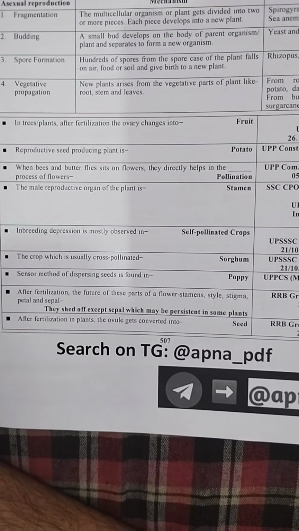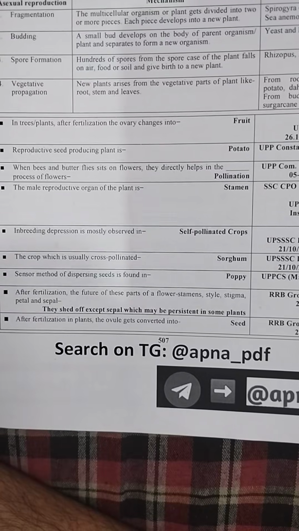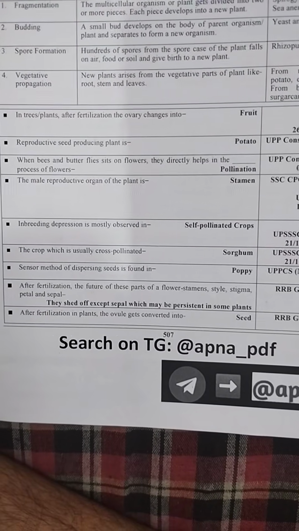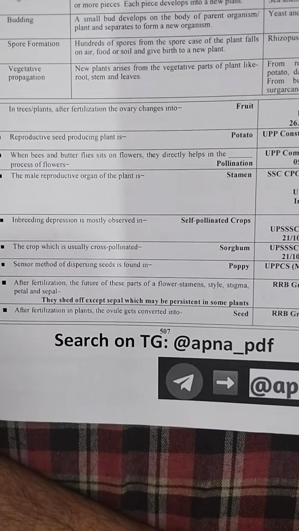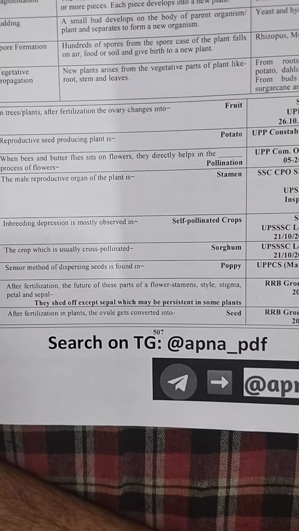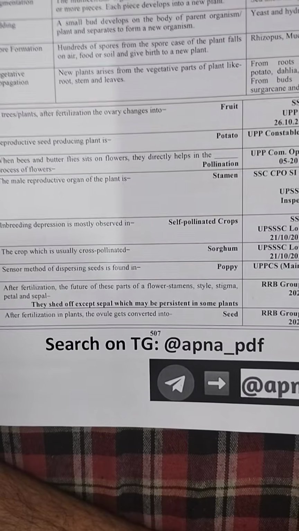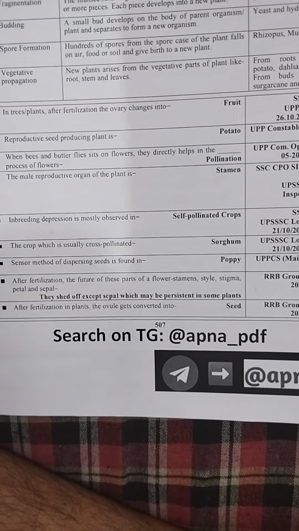Inbreeding depression is caused mainly due to self-pollinated crops. The crop which is usually self-cross-pollinated is called sorghum. Censor method of dispersing seed is found in poppy. After fertilization, the future of this part of flower: stamens, style, stigma, petals, they shed off except sepal, which may be persistent in some plants.